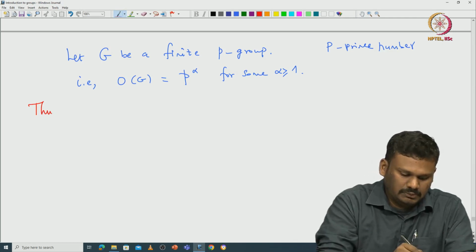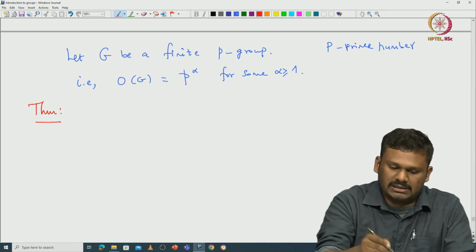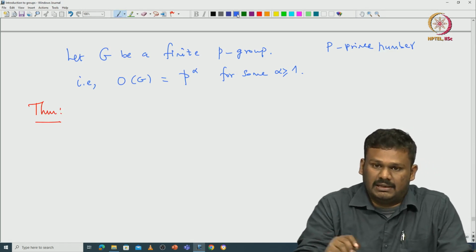The theorem: G can be written as a direct product of cyclic groups.